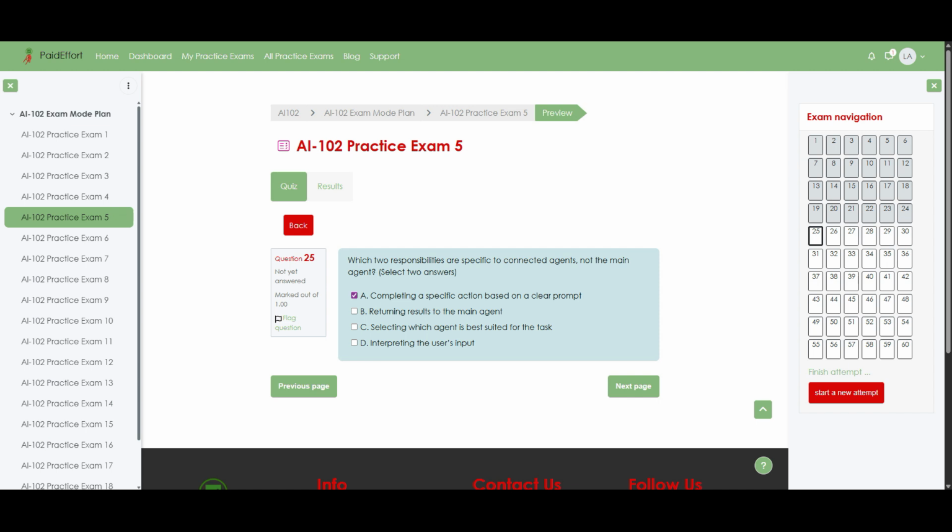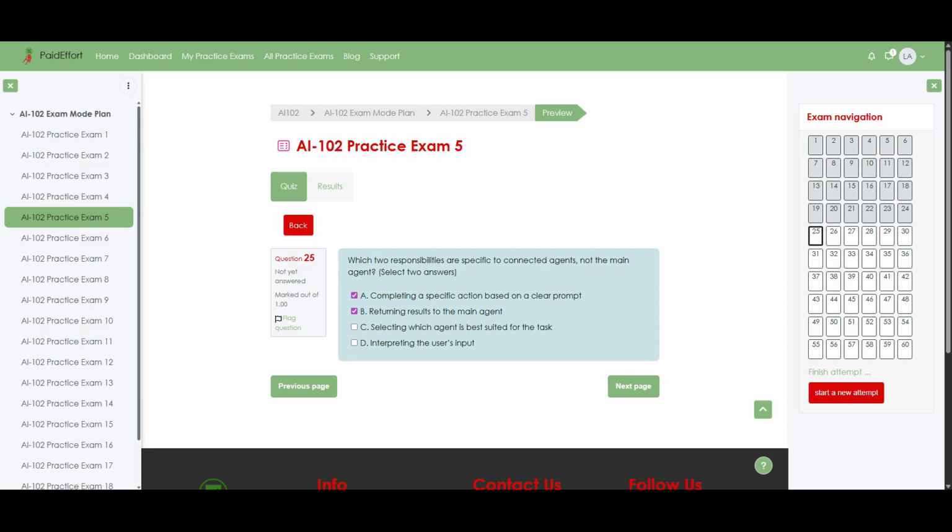The correct answers are option A, completing a specific action based on a clear prompt, and option B, returning results to the main agent. Now let us walk through why these are the connected agent's responsibilities. Connected agents, sometimes called subagents, are designed to handle narrowly defined tasks. So when the main agent sends them a clear prompt, such as calculate this budget or summarize this document, their job is to complete that specific action and nothing more, which matches option A. Once they finish their work, they do not talk directly to the user. Instead, they send their outputs back to the main agent so it can combine, rephrase, or decide the next step, which is exactly what option B describes.